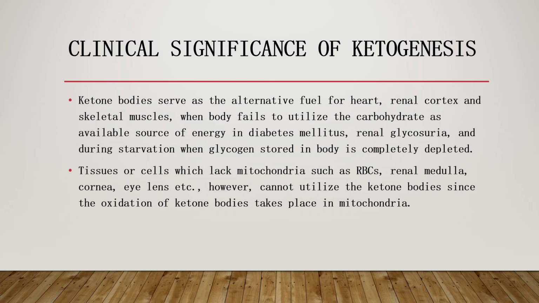The presence of these ketone bodies in urine can be detected using Rothera's test. Since acetone is a volatile compound, it can be easily exhaled through the lungs, imparting a fruity smell to the patient's breath. This helps to diagnose the condition of ketonemia in diabetic patients.